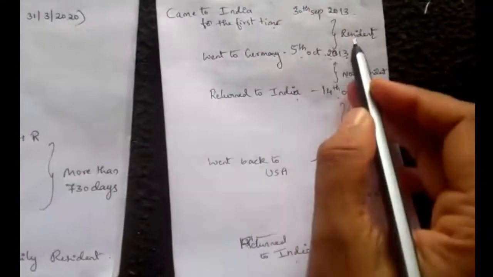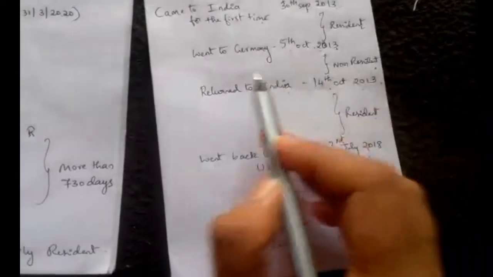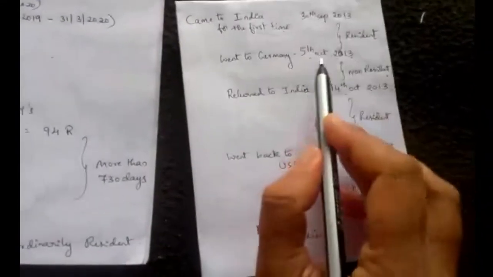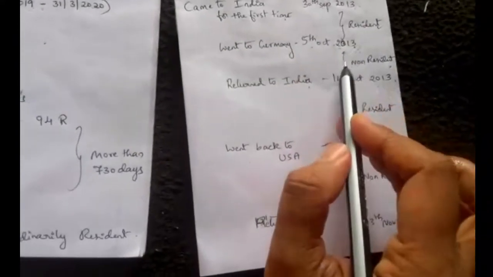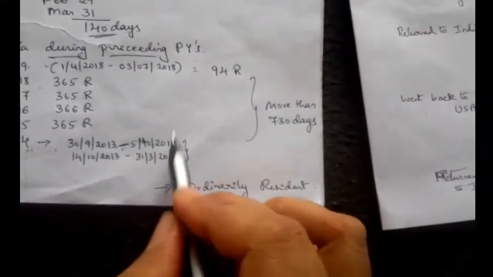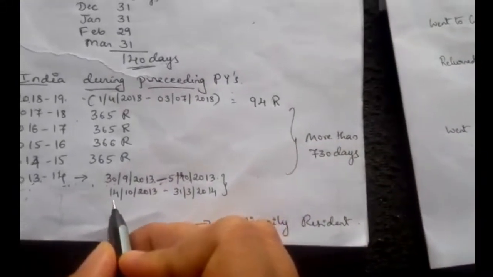Next he went to Germany on 5th October. Between that he was resident in India. Next he returned to India on 14th October 2013. After 5th October he was non-resident, so don't take after 5th October. Next he came back, when he came back on 14th October, that we have to take.